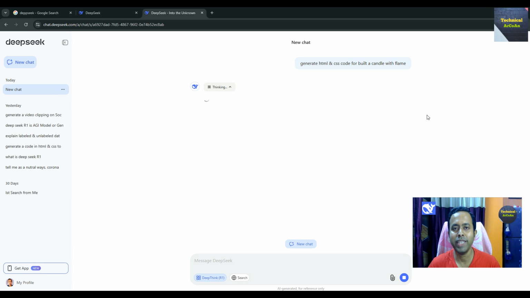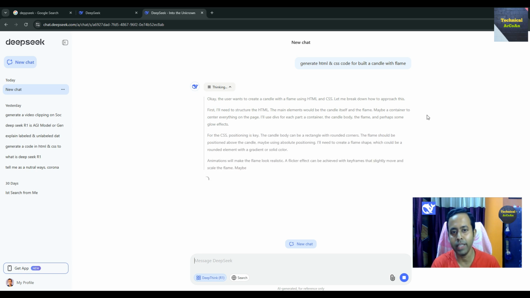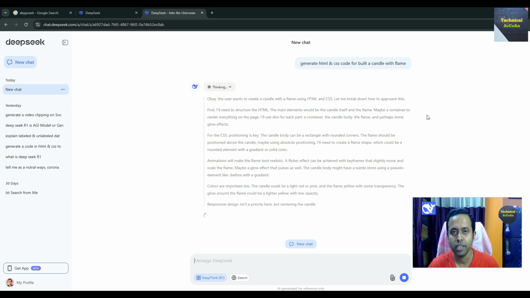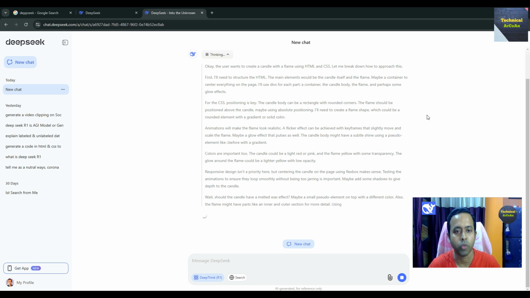So just see, it will be thinking on whatever query we have given, and it's very interesting for DeepSeek. The internal AI model just writes whatever it is thinking, and after that it will generate the outcome we request within this prompt, right?